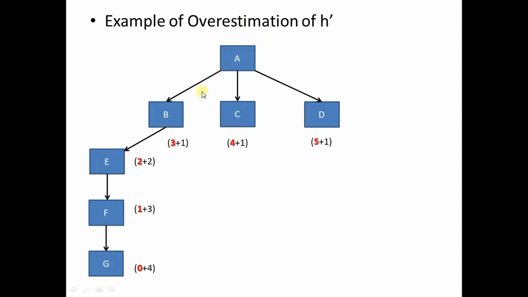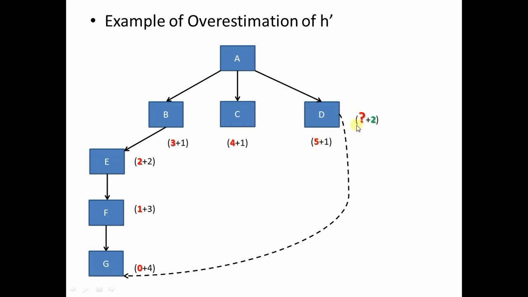But you have reached the goal node in 4 steps, right? But suppose, just assume, if there was a direct path from this node D to G, then the path cost to reach the goal node from the initial state would have been 2, 1 plus 1, right?